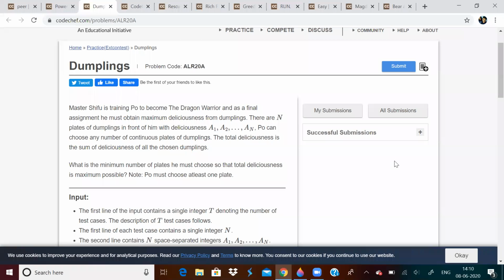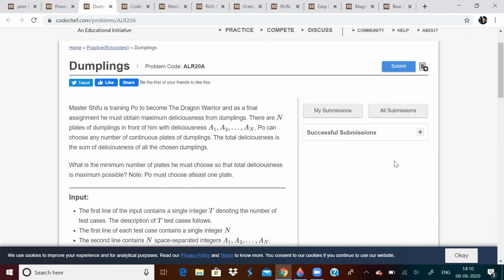Okay, so in this video, let us discuss a problem on CodeChef called dumplings. It was asked in a previous contest. You can find it in the peer section. Master Shifu is training Po to become Dragon Warrior and some assignment is given.